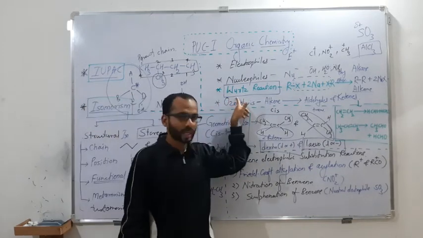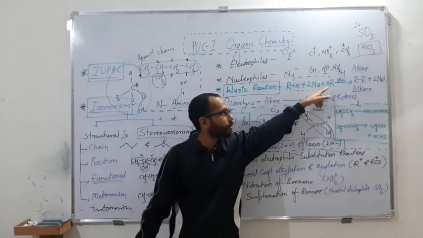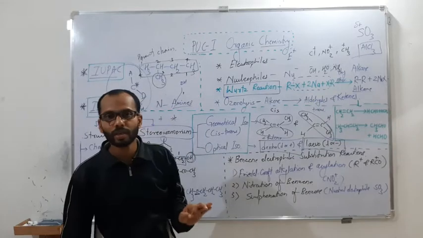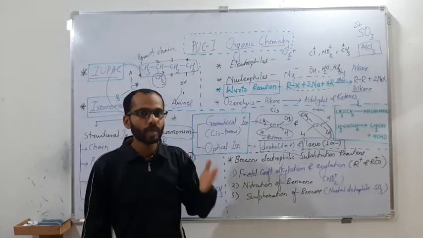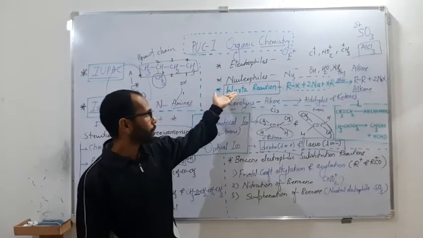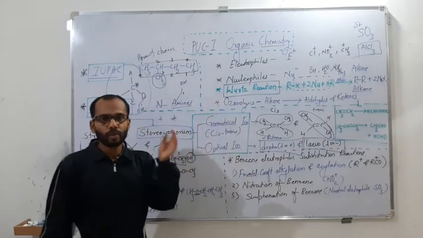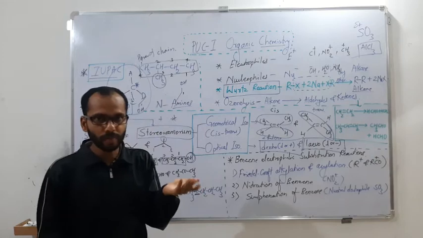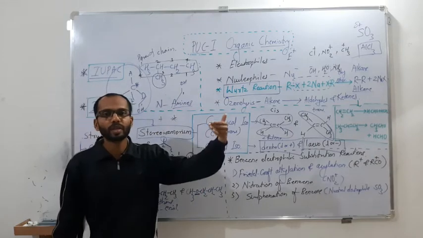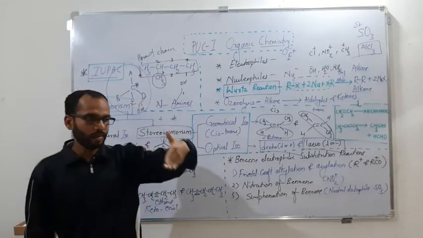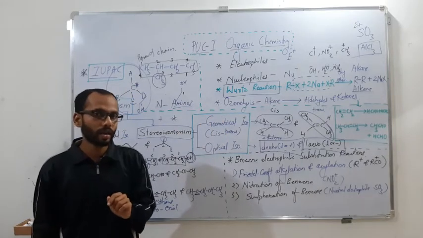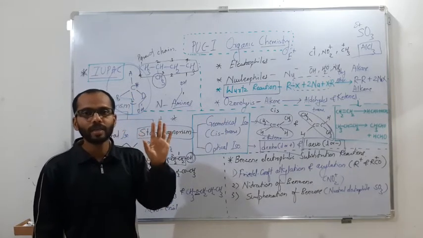It means by a Wurtz reaction, when we have similar molecules, you will get an alkane which contains an even number of carbon atoms. So you may get a question from the Wurtz reaction: which of the following products is not possible from the Wurtz reaction? The options may be methane, ethane, butane and hexane. See, ethane, butane, hexane, they contain an even number, whereas methane contains 1 carbon, propane contains 3, pentane contains 5.